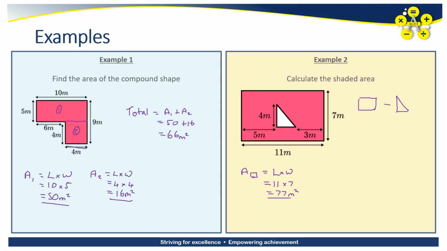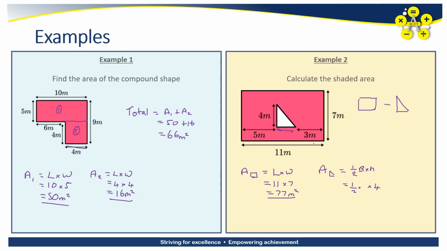I'm now going to consider my triangle, so area of the triangle. Now triangles we generally know as half the base times the height, or base times height divided by 2. So I've got my half, and I know my height is 4. What I don't have is the base. I need to know what this bit here is.